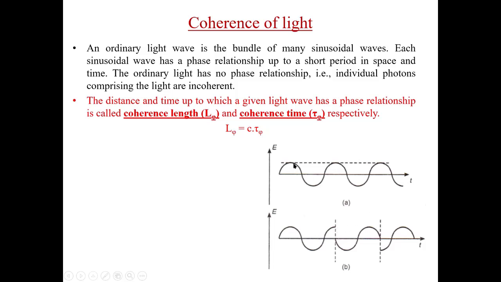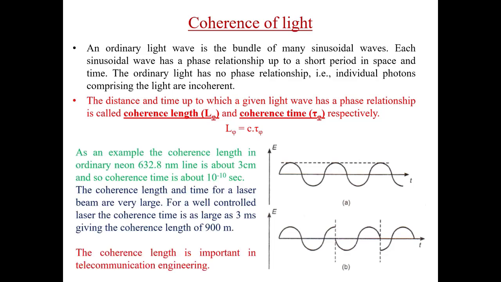But in this other way, if we know the phase of this point, we can tell about the phase of this point, or this point. This wave is coherent from this point to this point. So this is the coherence length of the wave. The distance and time up to which a given light wave retains the phase relationship are called the coherence length and coherence time respectively. The coherence length can also be called the length of a single sinusoidal wave in the light beam. The relation between them is: L equals c, which is the speed of light in space, multiplied by the coherence time.